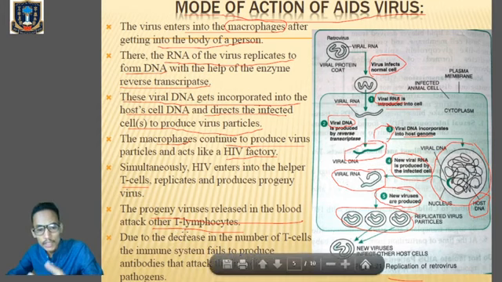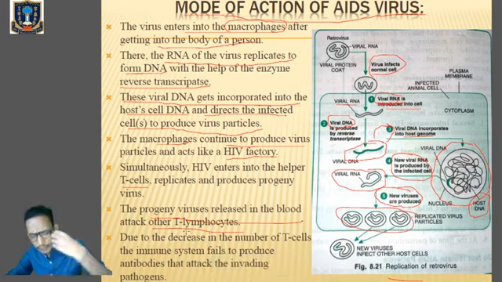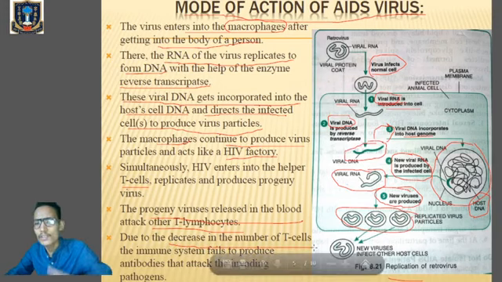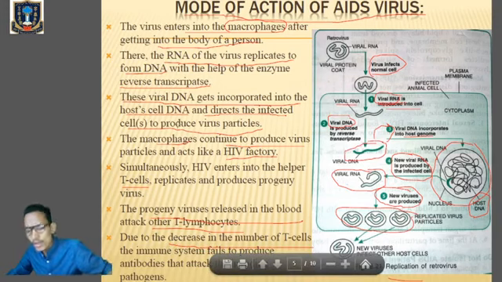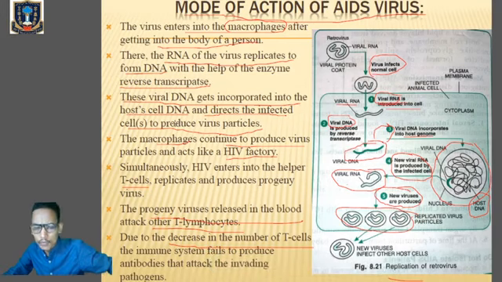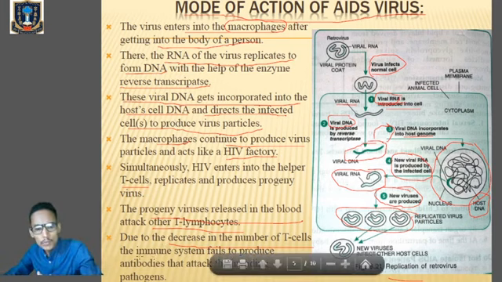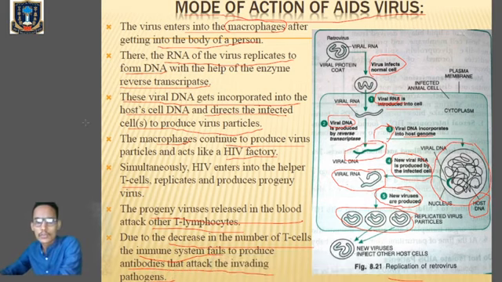So when the T lymphocytes are infected by the viral particles, there will be a decrease in the number of T cells or T lymphocytes. Then T lymphocytes will not be available to help the B lymphocytes for the formation of antibody, and when there is no formation of antibody, the immune system decreases. The power of the immune system usually becomes very weak. It will not be able to produce the antibody that attacks the invading pathogens. Clear? So it's very easy.